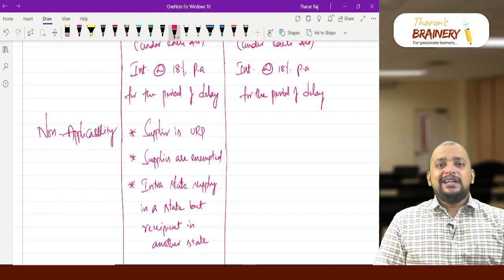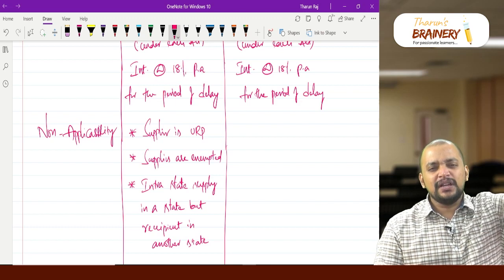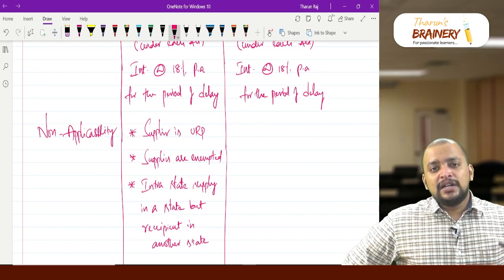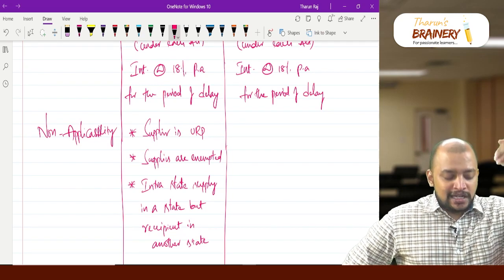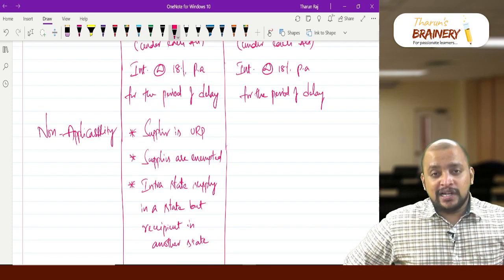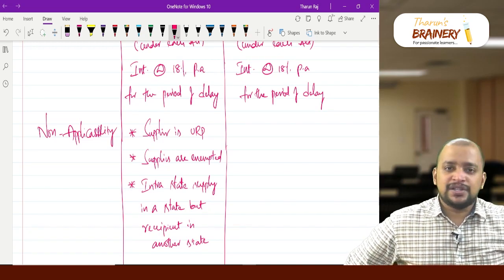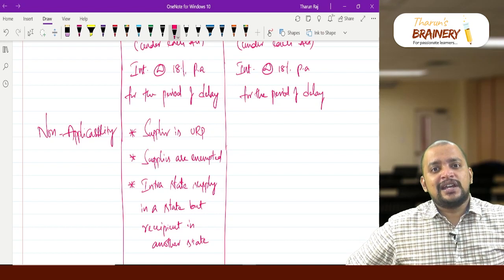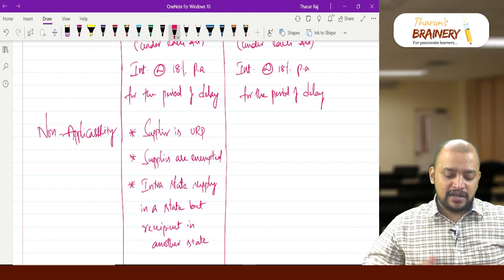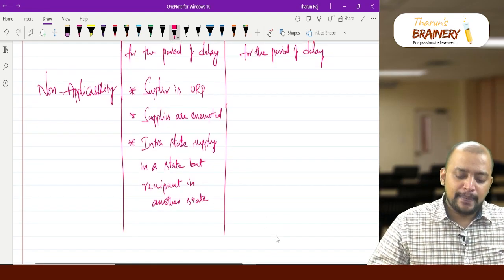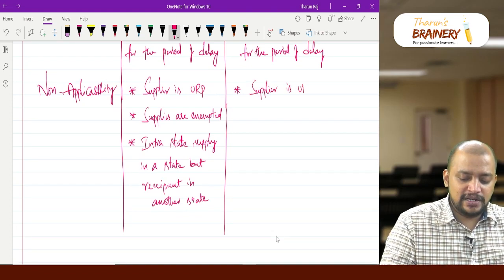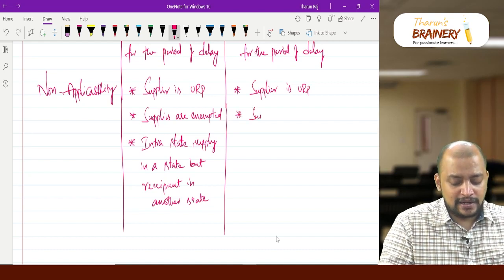for example, it is intrastate supply in Tamil Nadu and the recipient is in Andhra Pradesh. Say I am providing architect services to the Andhra Pradesh government for their building in Tamil Nadu. The place of supply will be Tamil Nadu, so it is intrastate supply, but the recipient is in Andhra Pradesh. They cannot deduct TDS, because they would need to remit 1% towards Tamil Nadu SGST, which they cannot pay. So it is not applicable. For TCS, same: supplier is unregistered, supplies are exempted.